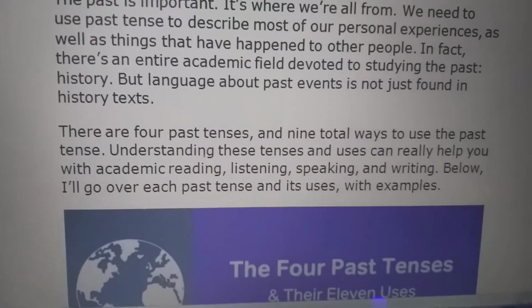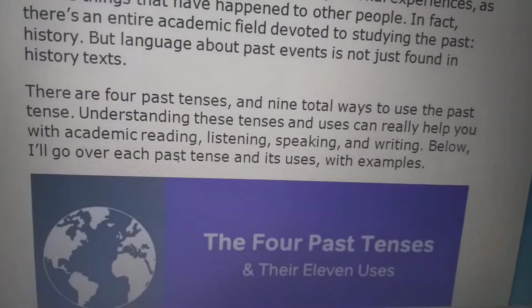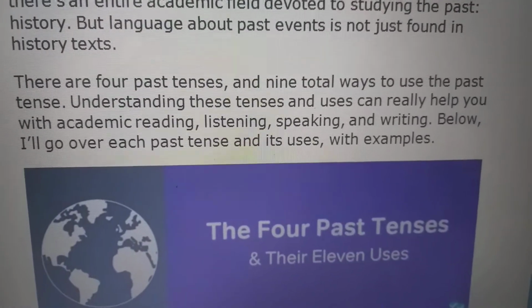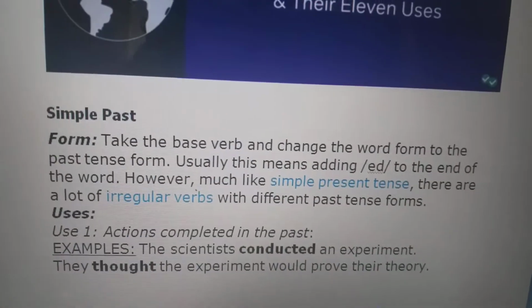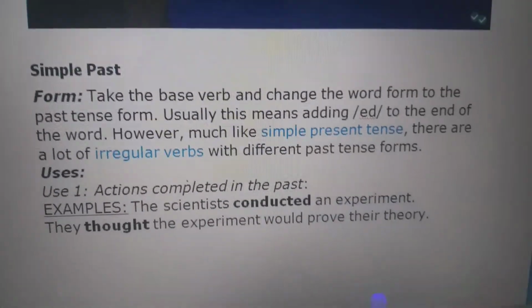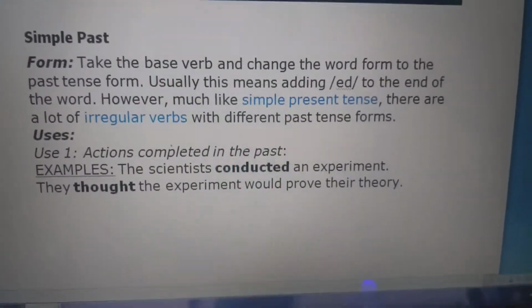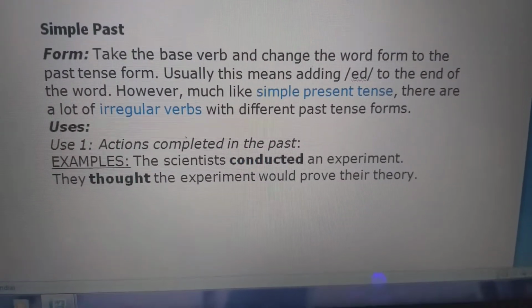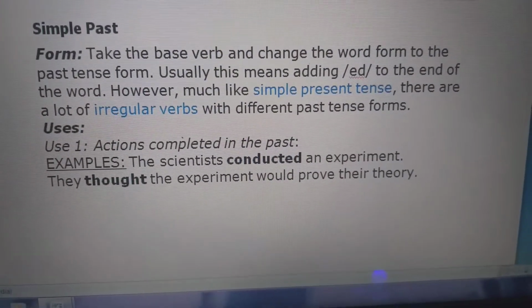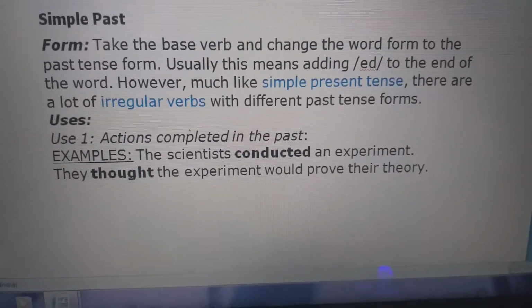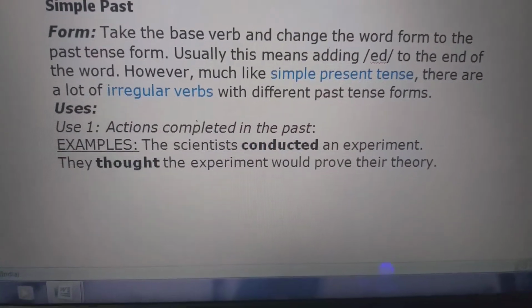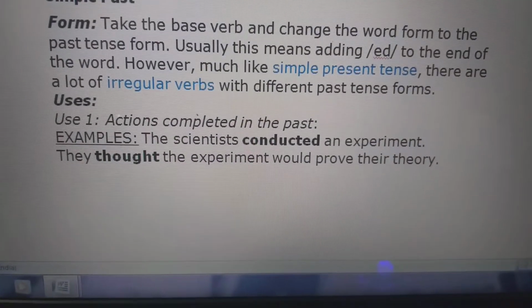So now there are 4 past tenses and 9 total ways to use the past tense. Now which are the 4 past tenses? First is the simple past. Simple past means where you have a simple base verb and change the word form to the past form. For example, the scientists conducted an experiment.